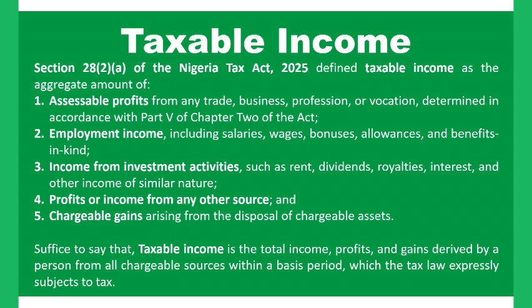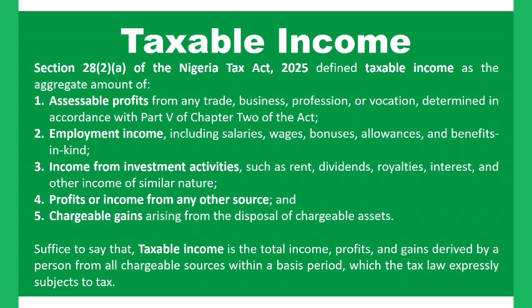Initially, chargeable gain or capital gain rather is normally captured under capital gains tax as a separate tax, but under the new tax provision it is now being captured as part of the personal income tax. So there is no more separate taxation for capital gains tax.